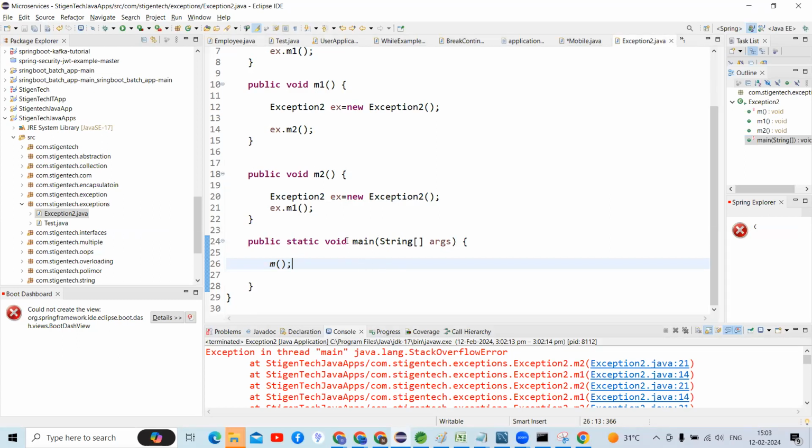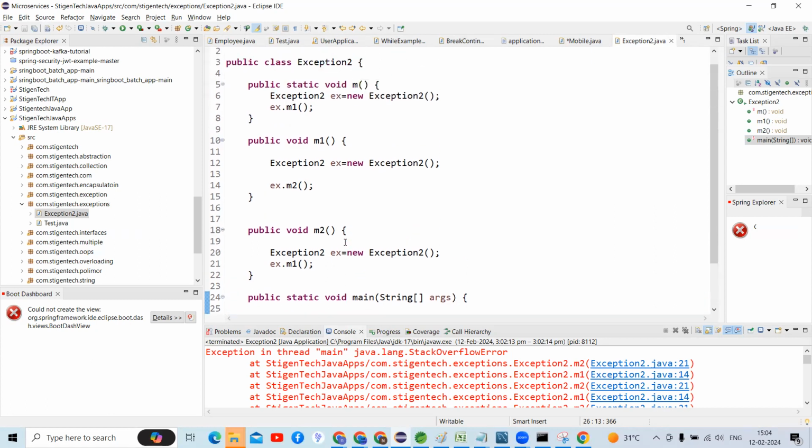This is the calling method and the called method, guys. The m method is called by whom? By the main method.